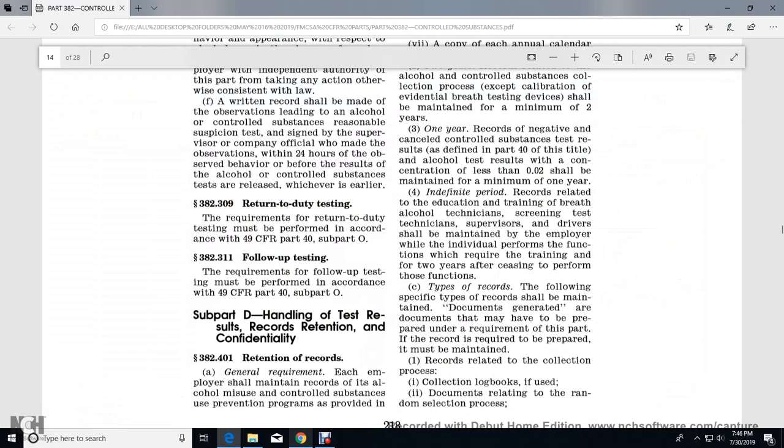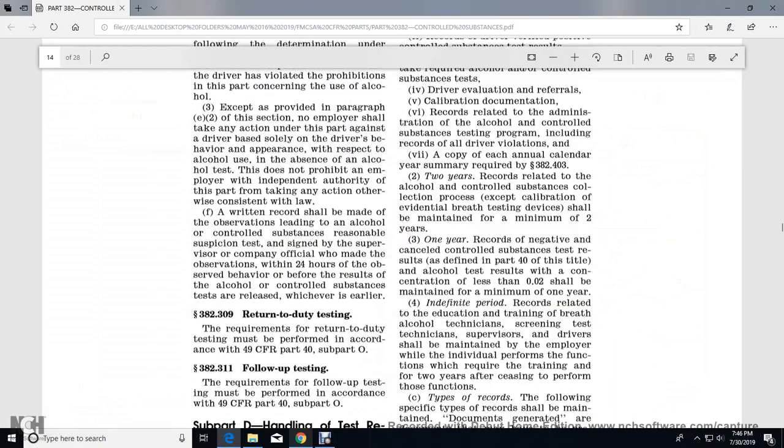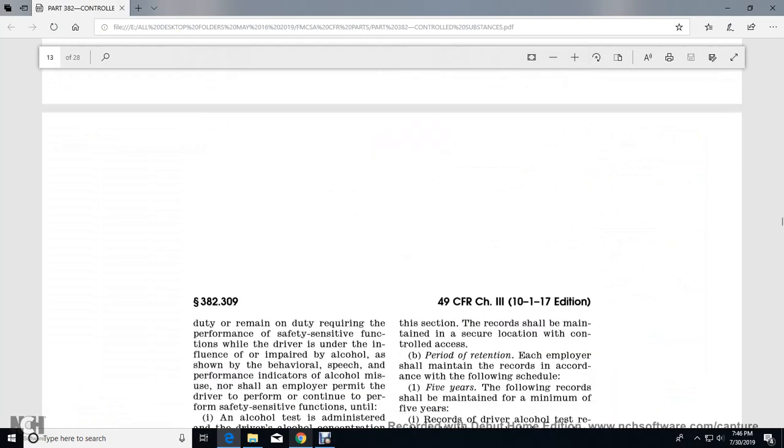All right, Subpart D: Handling, testing, and result of the record retention and confidentiality. Record retention: the general requirement. Each employer shall maintain the records of the alcohol misuse and controlled substance prevention program as provided in this section. The records shall be maintained in a secure location with controlled access for the period of retention. The employer shall maintain the records in accordance with the following schedule.